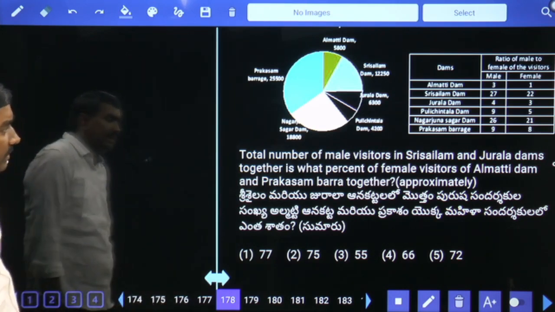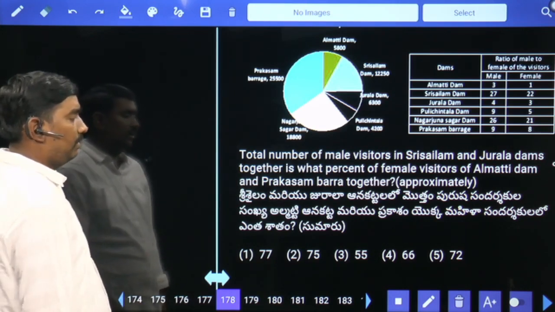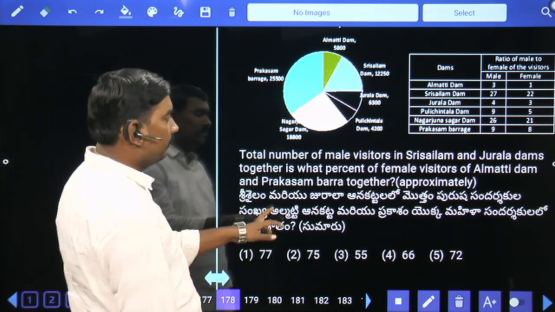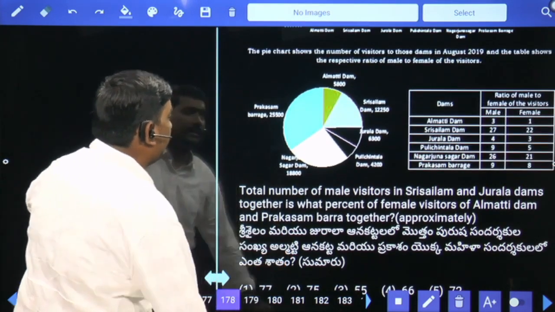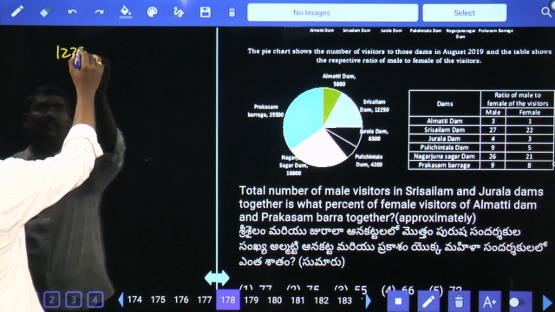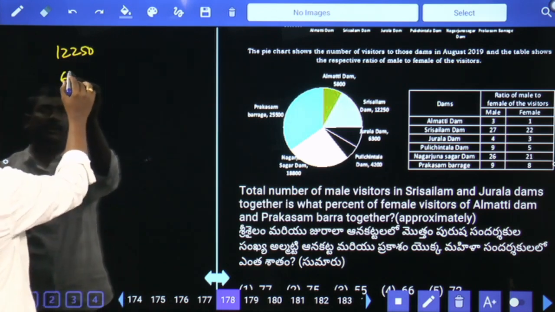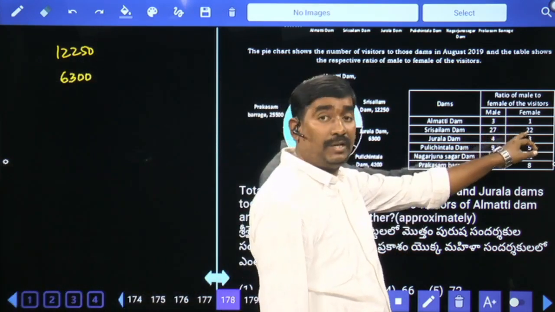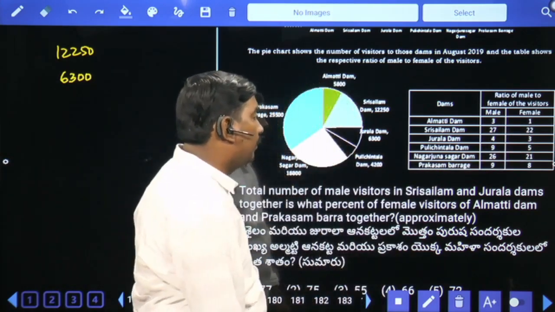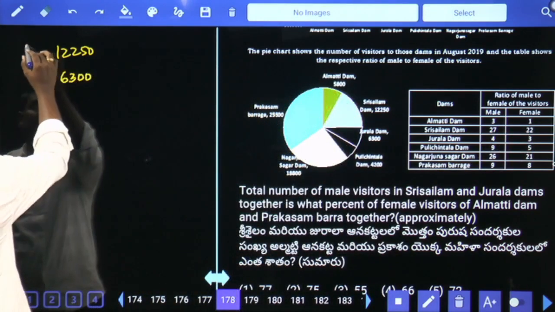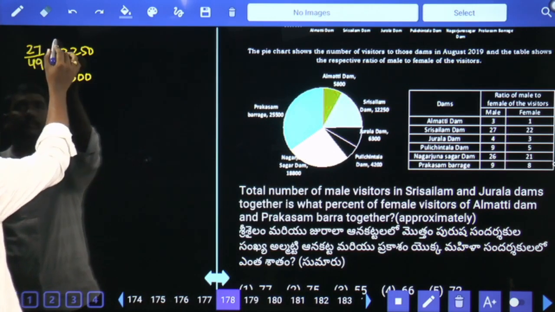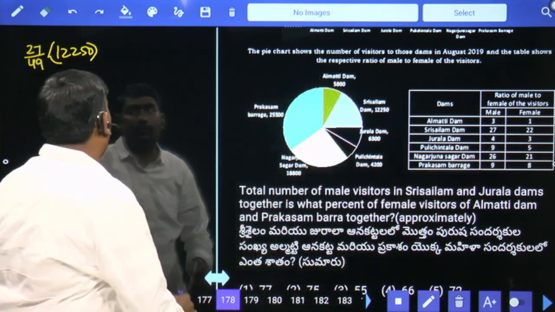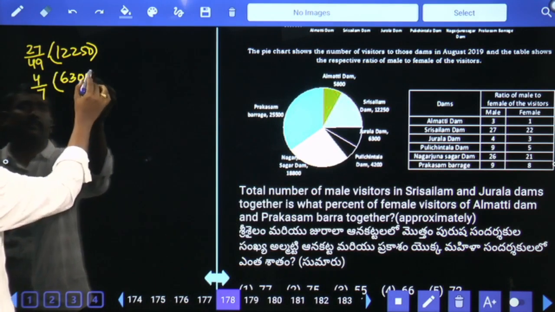Total number of male visitors in Srisailam Dam and Jurala Dam together is what percentage of female visitors of Almatti Dam and Prakasam Barrage Dam together? Srisailam 12,250 total, Jurala 6,300. In Srisailam Dam, male to female ratio 27 is to 22, 49 parts, in that males are 27 parts. Whereas in Jurala, 4 plus 3, 7 parts, males are 4 parts, 4 by 7.